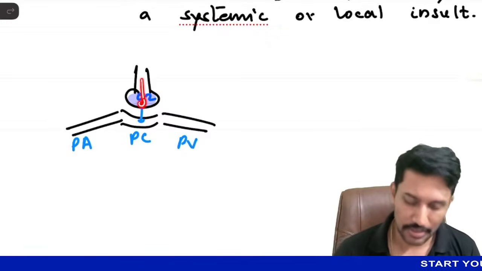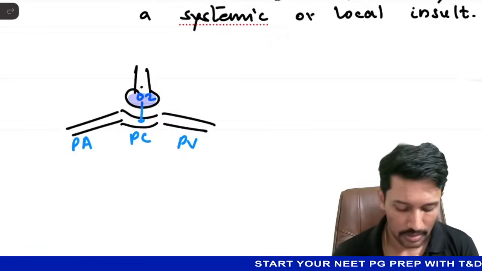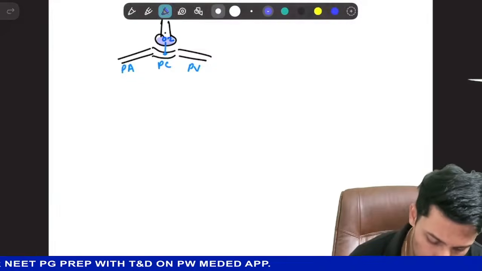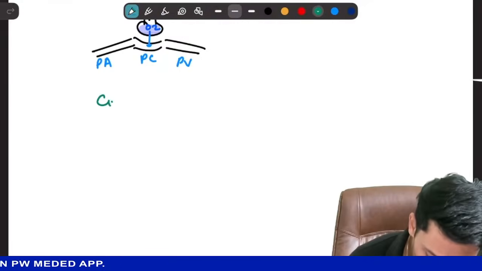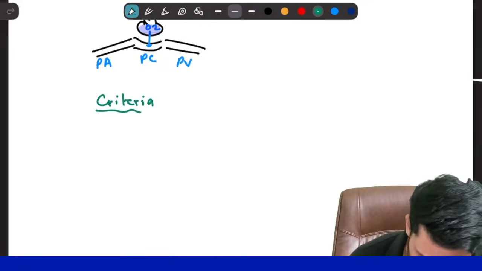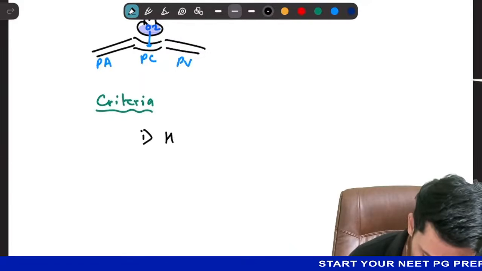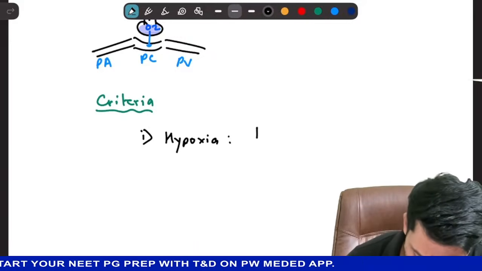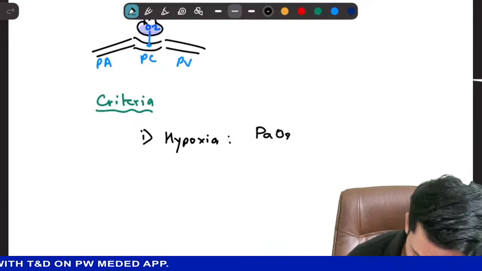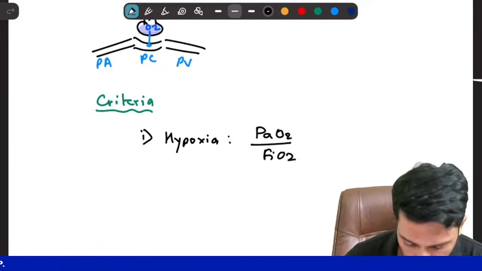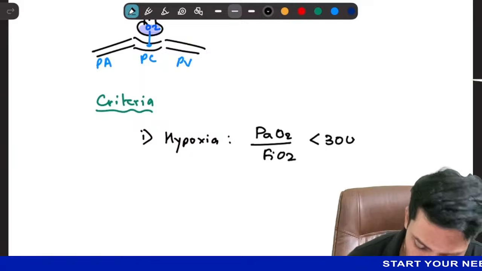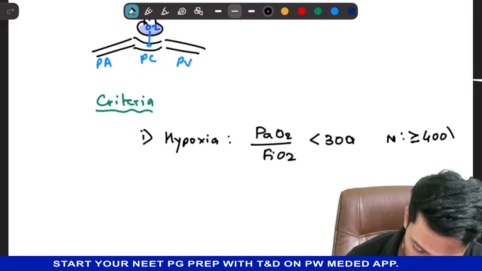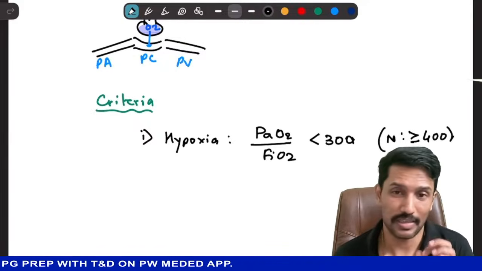This fluid impairs the gas exchange. So the minimum thing you need for diagnosis is, if there is fluid, there will be less oxygen entering the blood. So you should have hypoxia. The diagnostic criteria says that you need to have hypoxia. How do I define this hypoxia? Hypoxia here is defined as the PaO2 by FiO2 ratio of less than 300. Normal is more than or equal to 400. So when it is less than 300, you can say that there is significant hypoxia.